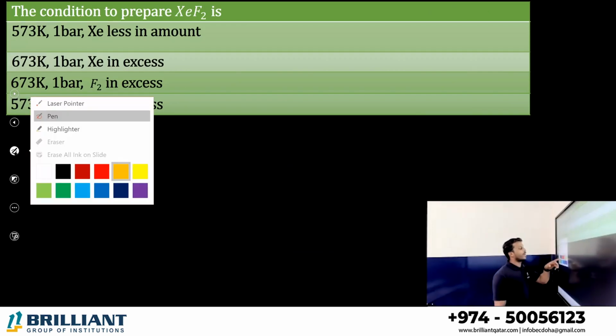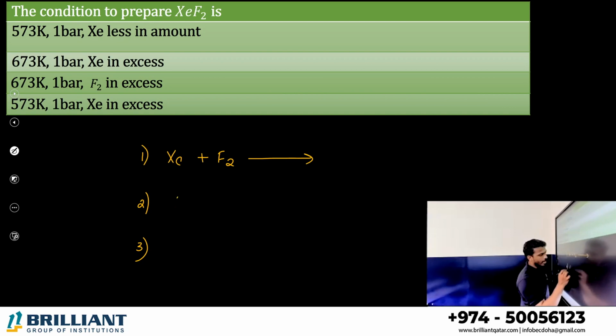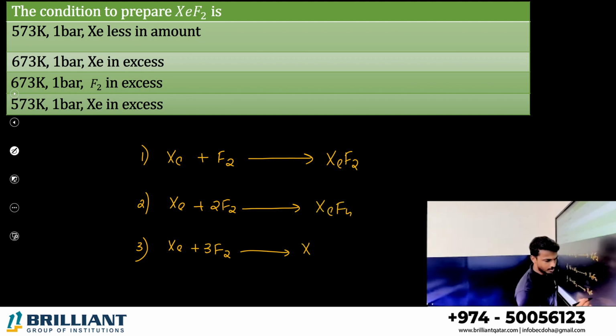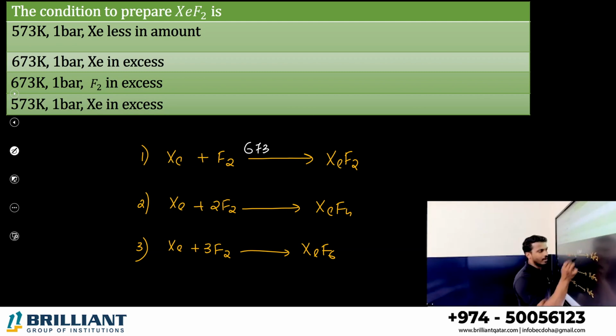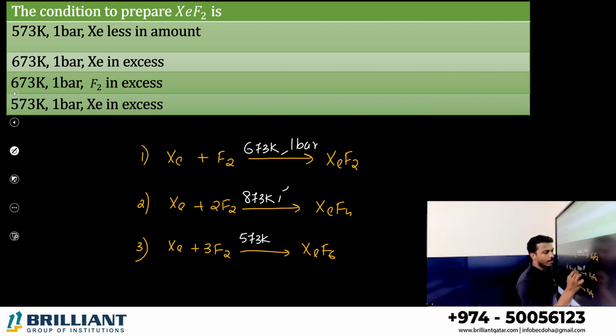What is the condition to prepare XeF2? Xenon compound preparation you may have studied here, all: Xe plus F2, Xe plus 2F2, Xe plus 3F2, right? Xe plus F2 you will get XeF2, Xe plus 2F2 gives XeF4, Xe plus 3F2 gives XeF6. Yes or no? You may study the conditions also. This happens around 673 Kelvin. This is around 873 Kelvin. This is around 573 Kelvin. What is the pressure? 1 bar pressure, 7 bar pressure, 60 to 70 bar pressure.